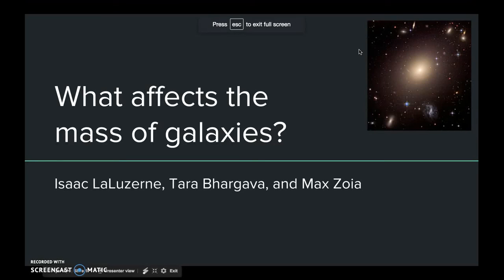We decided to focus our research around the question, how do the masses of galaxies correlate to other characteristics of those galaxies? For example, do spiral galaxies have more mass than elliptical galaxies? How does the color relate to the mass of galaxies? How does the mass relate to where it is with respect to other galaxies, specifically in terms of environmental density and the distance to the nearest cluster? And finally, which variable has the strongest correlation with the mass of the galaxy?